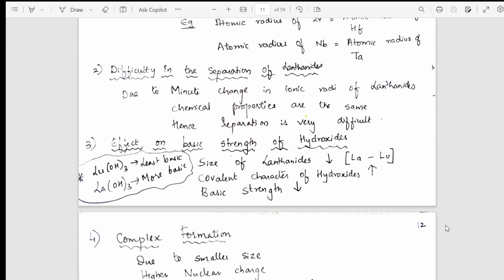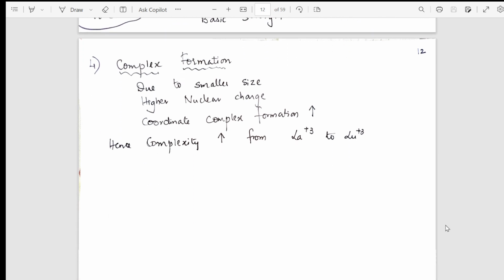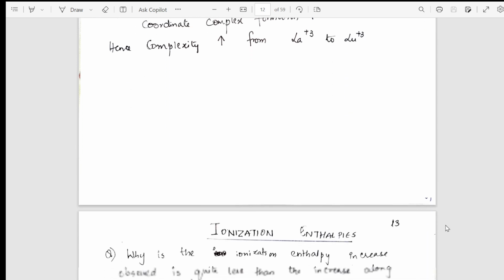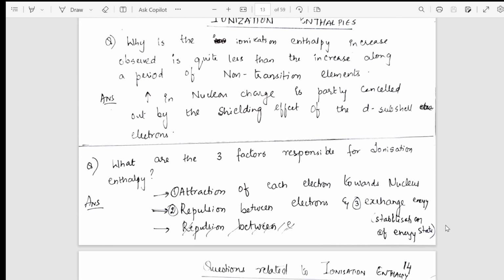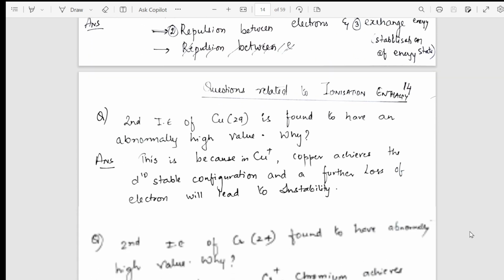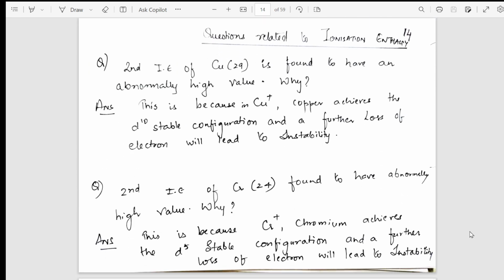From atomic and ionic radii, I've gone into the concept of complex formation, and the concept of lanthanoid contraction also affects the complex formation is what I have concluded. From the lanthanoid contraction, I have gone into a concept called ionization enthalpy. So what is ionization enthalpy? What are the factors affecting ionization enthalpy is what I have taken here. Alright students, from the ionization enthalpy, I have gone to the questions which are related to the ionization enthalpy.